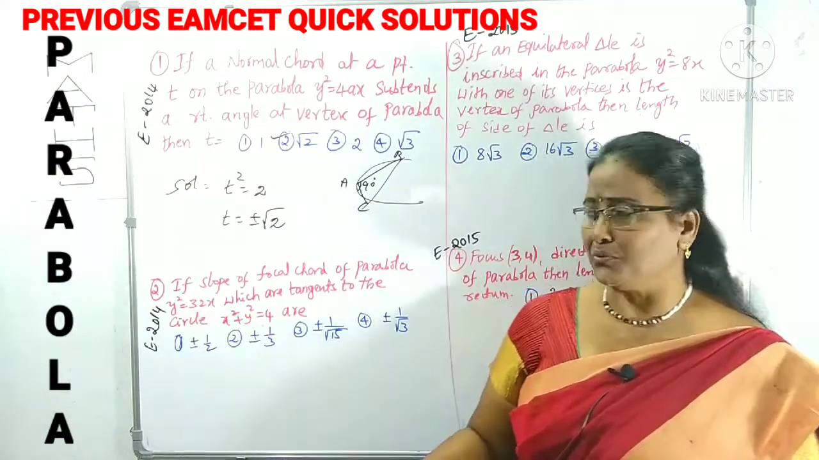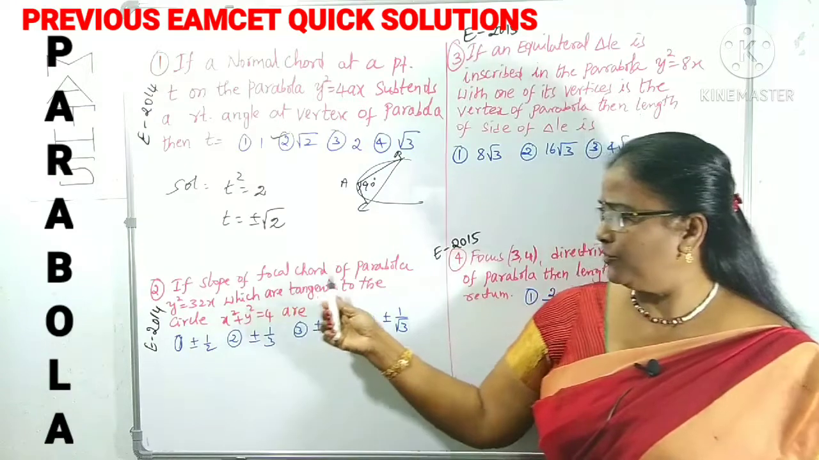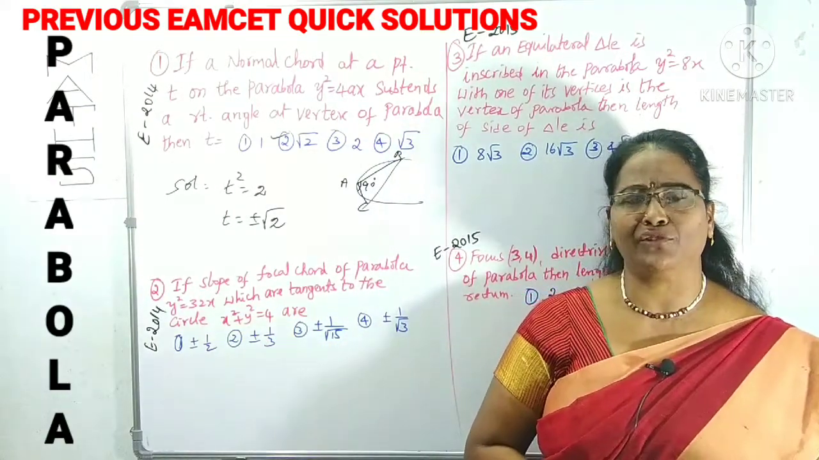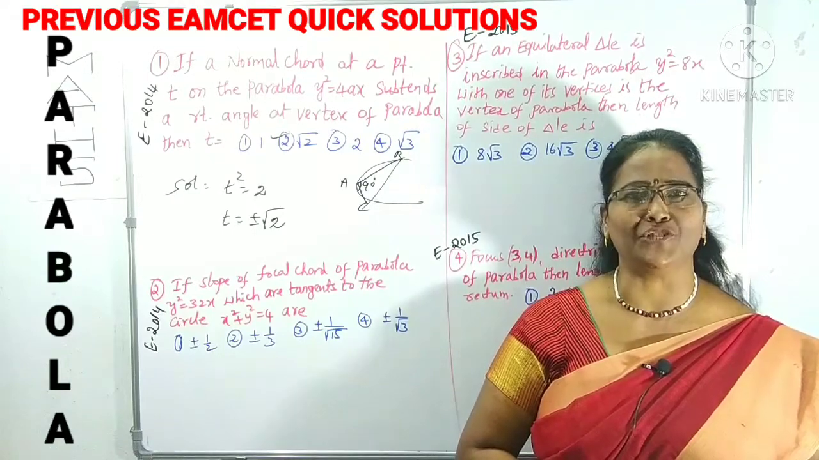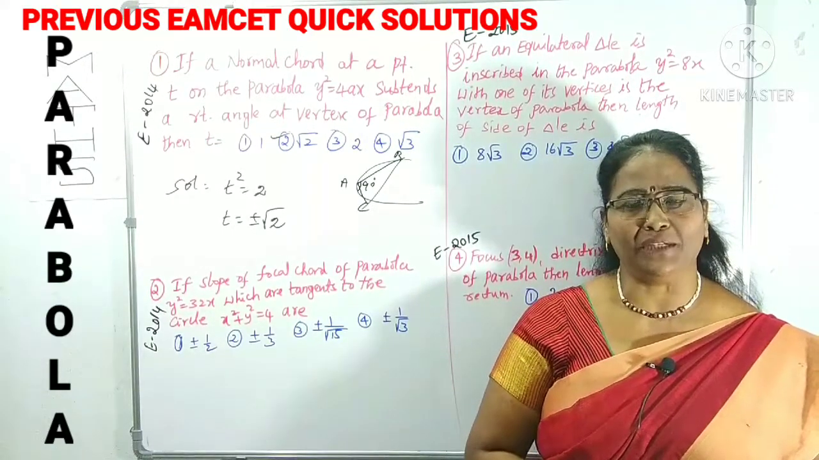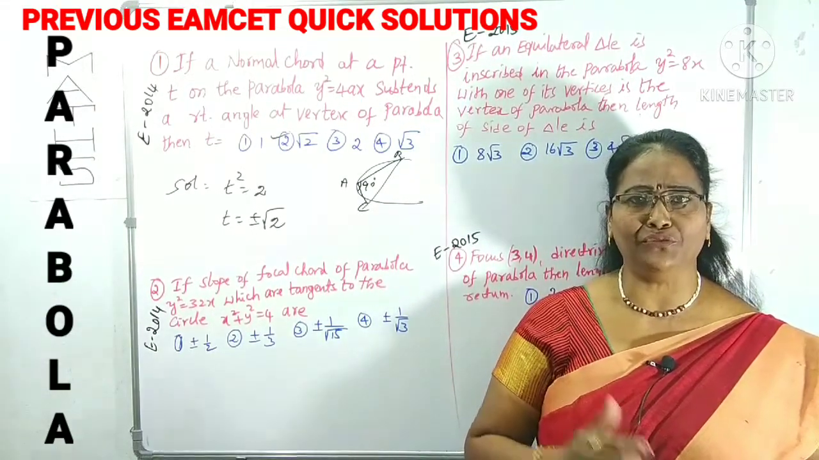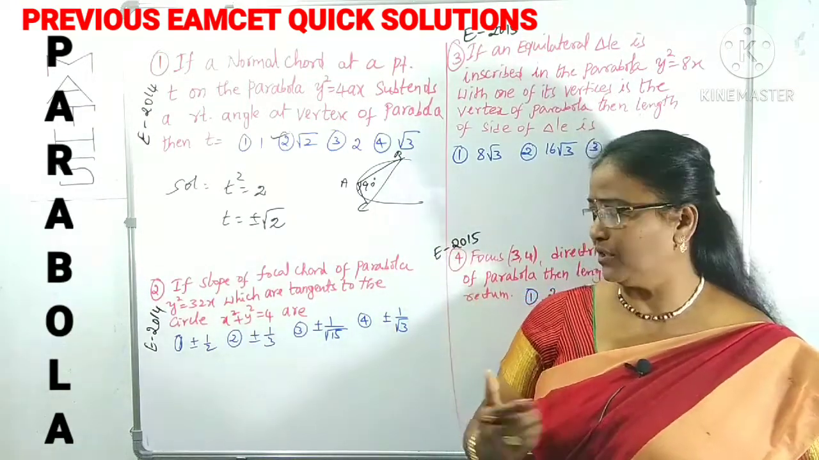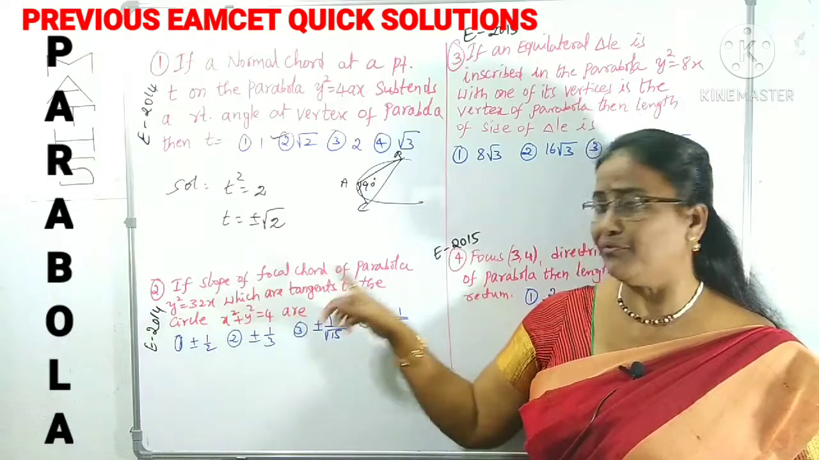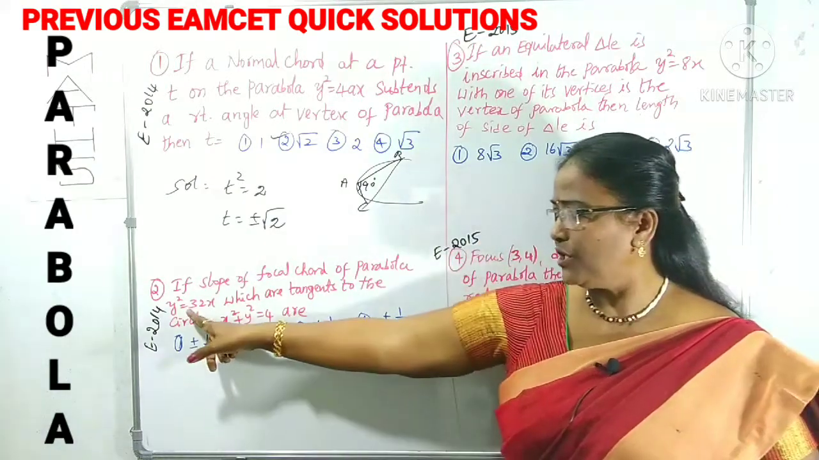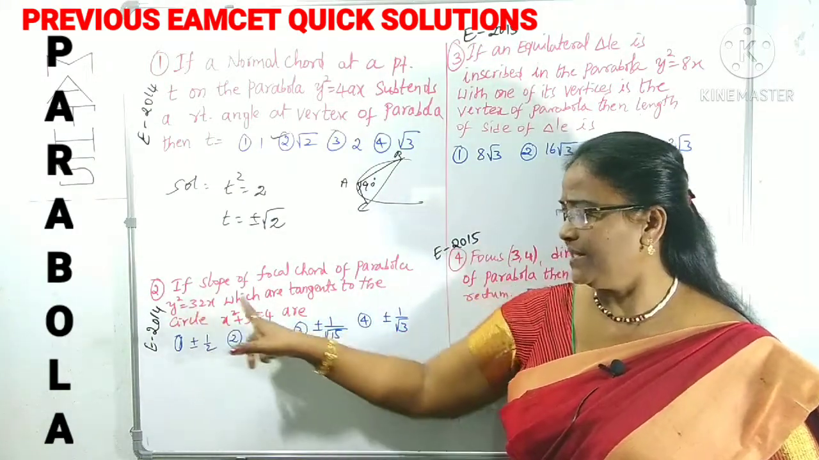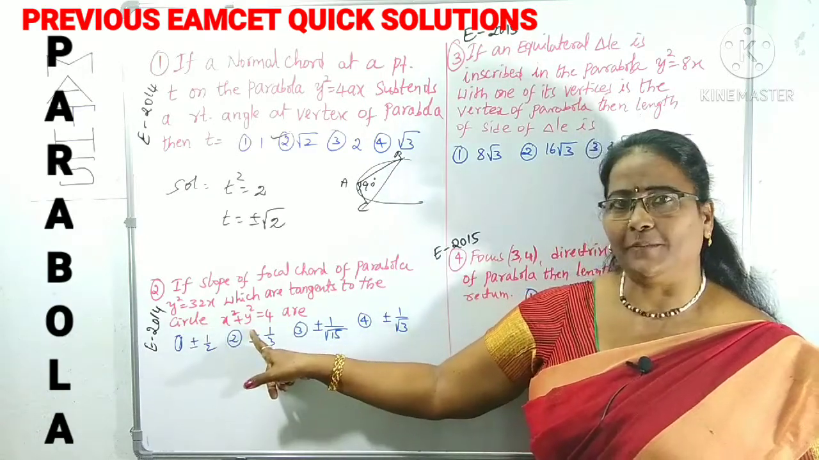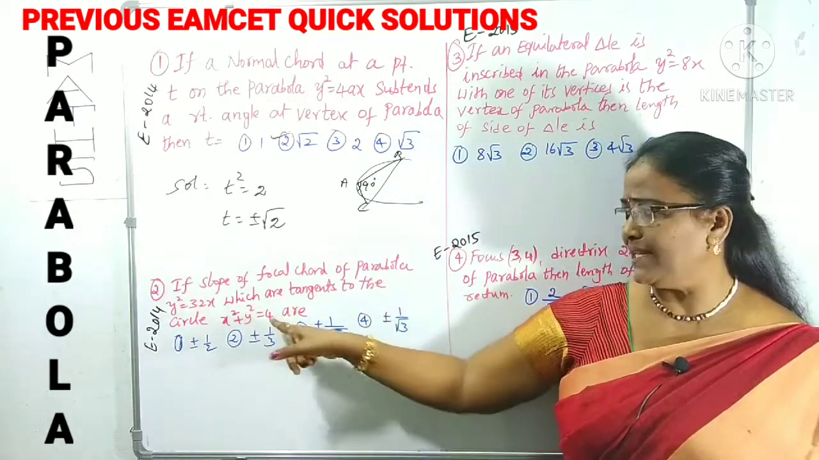What is question number 2? If the slope of the focal chord of the parabola y square is equal to 32x. What is the meaning of focal chord? Yes, you know. A focal chord is simply a chord passing through the focus. What is asked? The slope of the focal chord of the parabola y square is equal to 32x, which is also tangent to this circle.